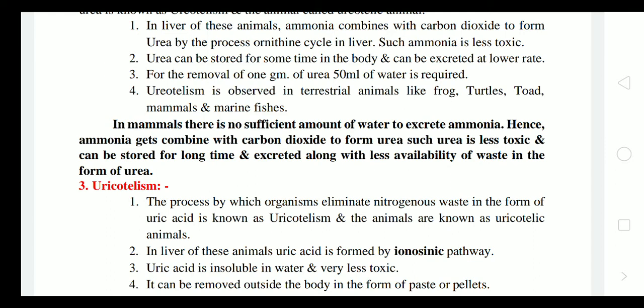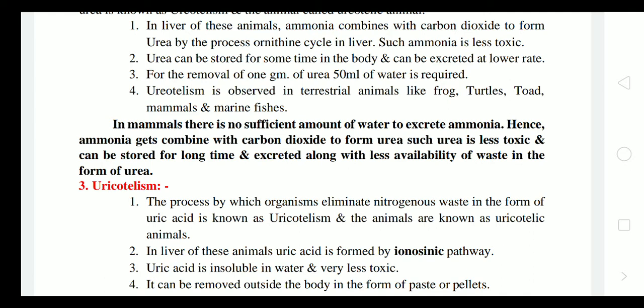So in the ornithine cycle, ammonia gets converted into a less toxic form, that is urea. Urea can be stored for some time in the body and can be excreted at a lower rate. For the removal of 1 gram of urea, 50 ml of water is required. Ureotelism is observed in terrestrial animals like frog, turtles, toad, mammals and marine fishes.